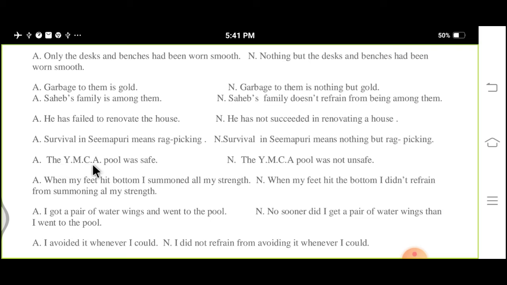The YMCA pool was safe. The YMCA pool was not unsafe. You can understand how beautifully the sense remains the same, only the structure has been changed a little bit. The next one is: when my feet hit the bottom, I summoned all my strength.